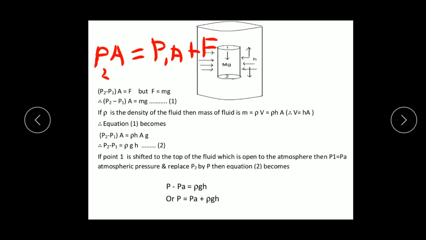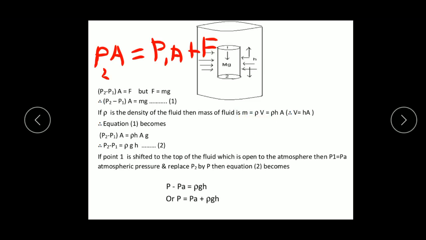So just replace M by rho H into A. Because rho is the density of the fluid, mass can be written as M is equal to rho into V, because density is equal to mass divided by volume, therefore mass is equal to density into volume.